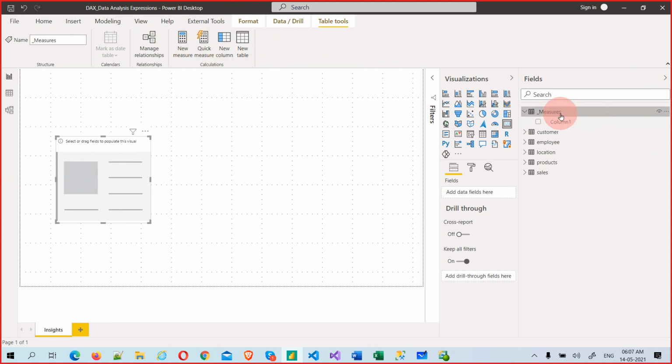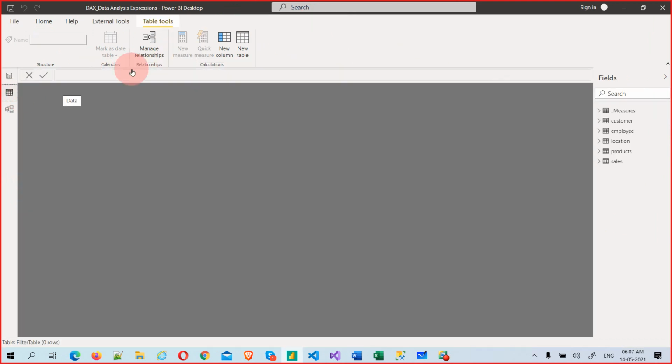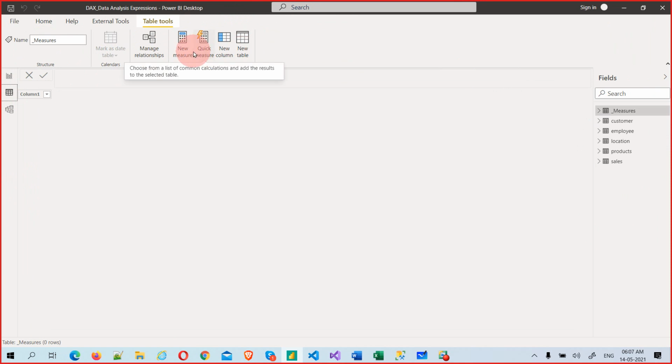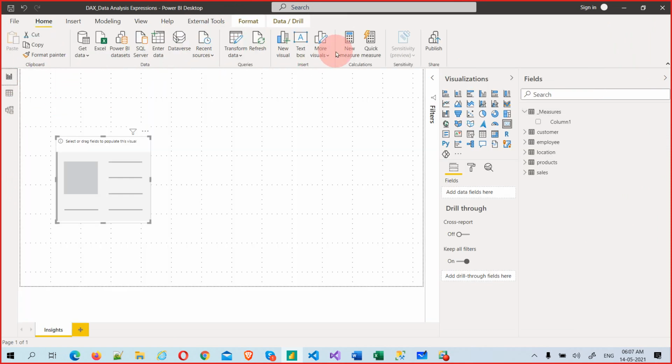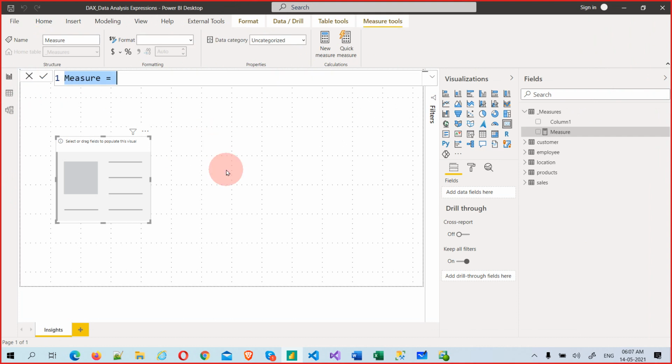Now you see, when you select this, there are table tools, okay? But on the visual side, you have measures. Even if you come here, you can see measures. Anywhere you can create, okay? Both are the same, new measure. Now let me quickly create all count types of measures on the same column. Let's see how that works.